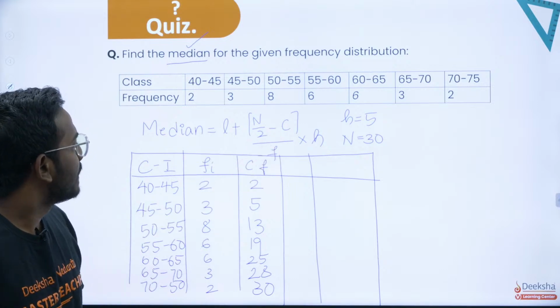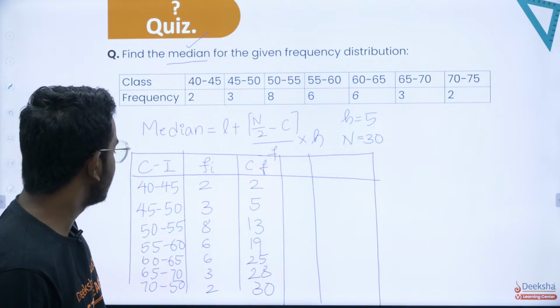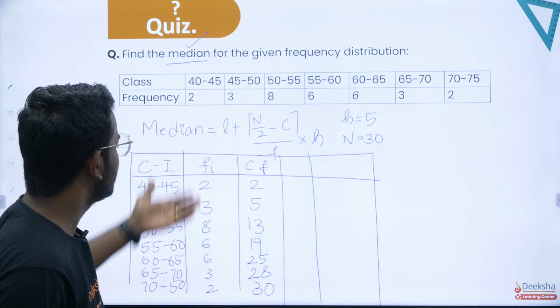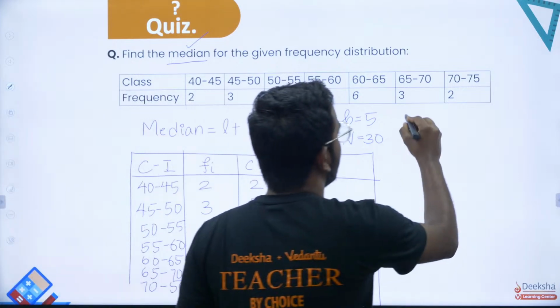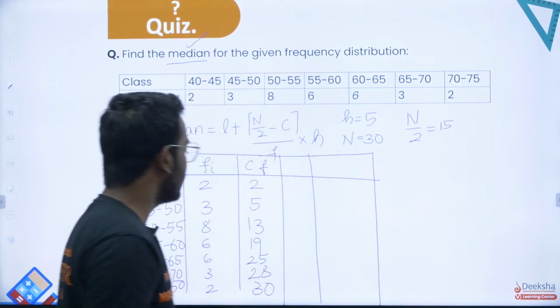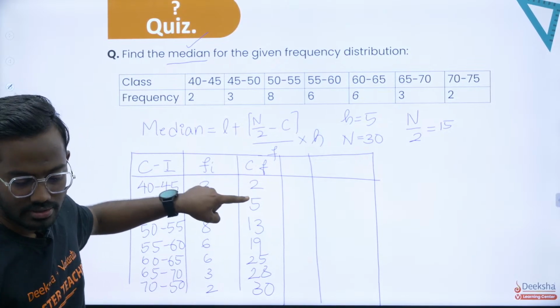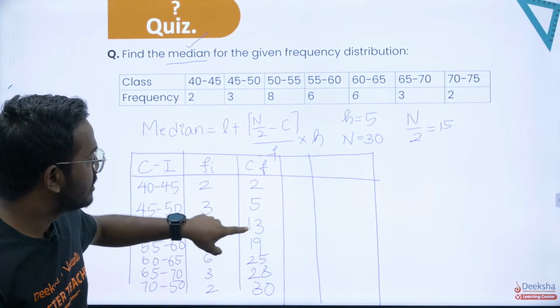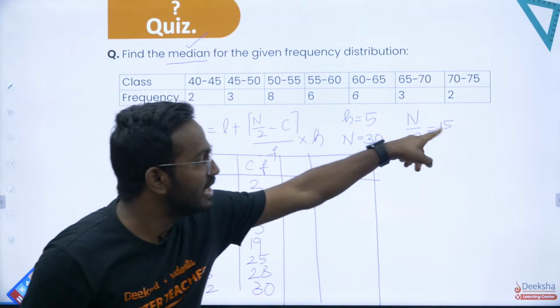We should get the median class. So what is the median class? It is whichever is in the middle. So where is the 15th frequency? Just check n by 2. n by 2 is 15. Check where the 15th entry comes. Till here it is 2 entries, now it is 5 entries, now it is 13 entries and 19 entries. So after the 13th entry, your 15th entry will come.